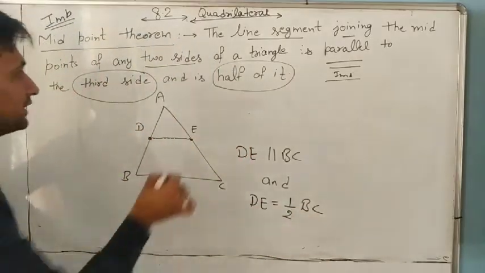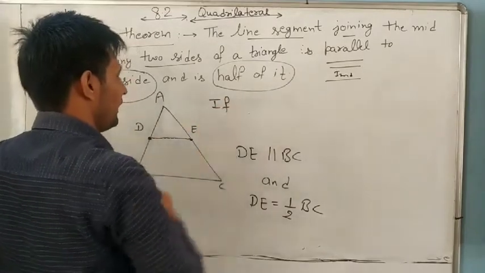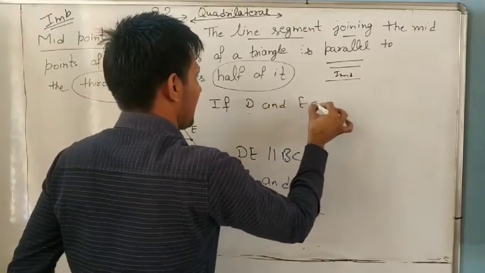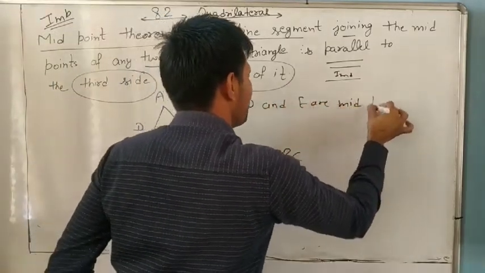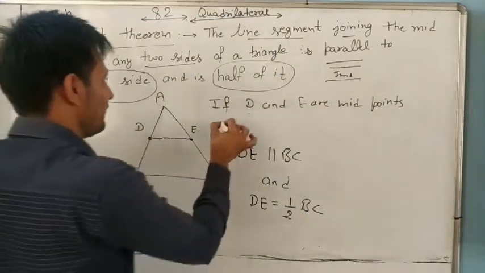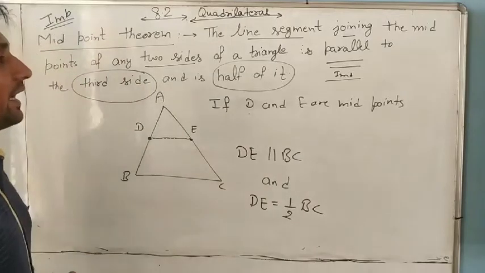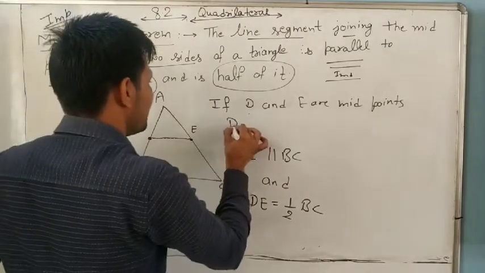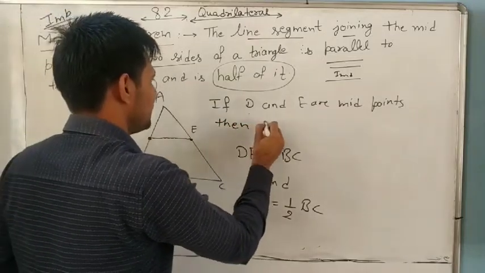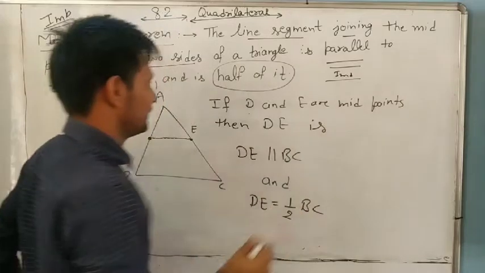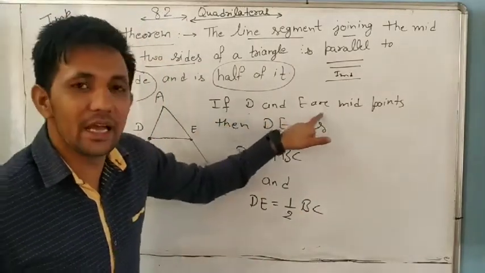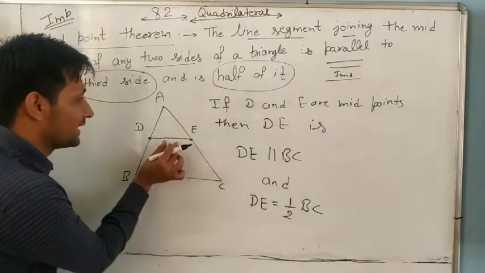Understand it? What is given? If D and E are midpoints, and we join the midpoints, this is a line segment.